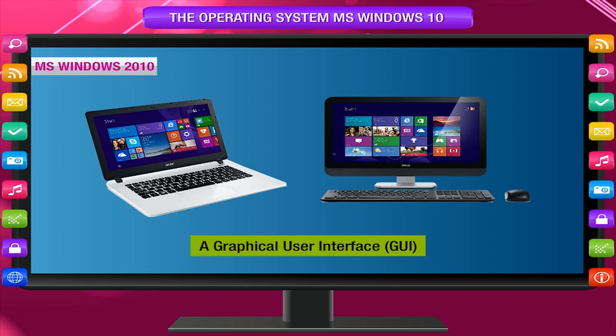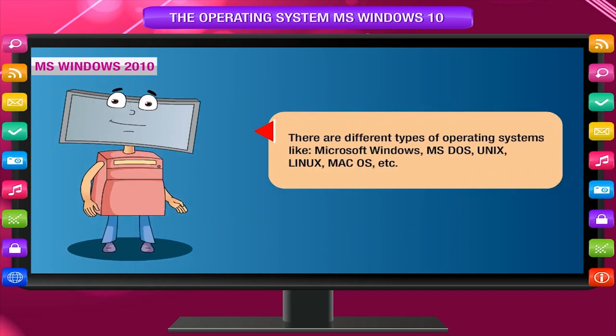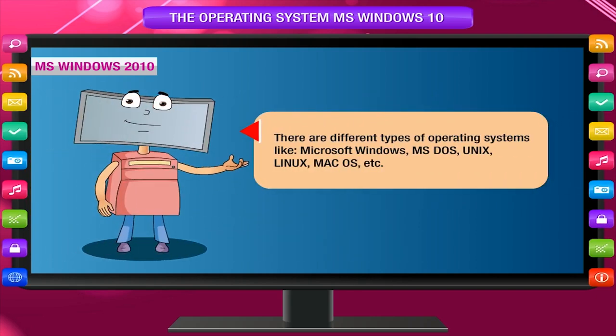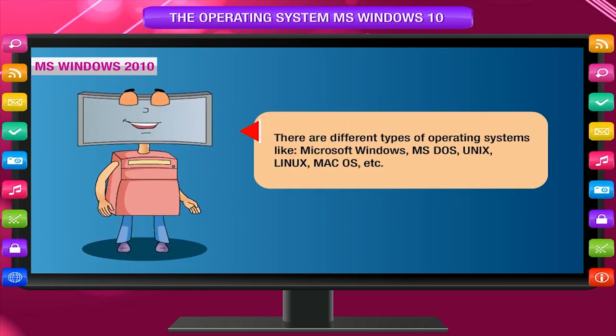A graphical user interface or GUI offers graphical icons and visual indicators. The actions are usually performed through direct manipulation of the graphical elements. There are different types of operating systems like Microsoft Windows, MS-DOS, Unix, Linux, Mac OS, etc.